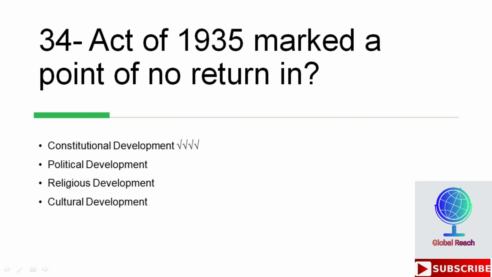Act of 1935 marked the point of no return in, options are constitutional development, political development, religious development, cultural development. So the correct answer here is constitutional development. The Act of 1935 marked the point of no return in constitutional development.